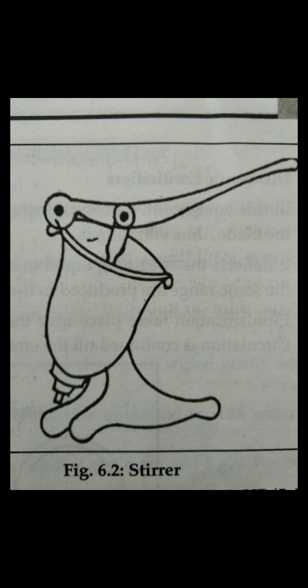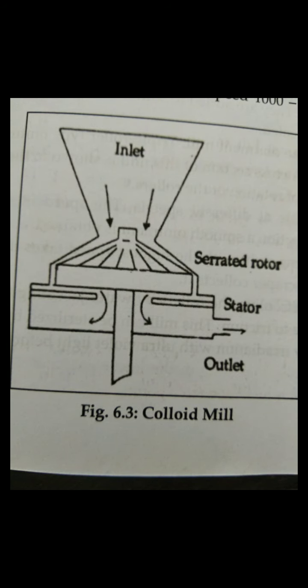These are the stirrers suitable for dissolving and mixing of syrup, suspension and emulsion. Capacity is 200 liters to 1000 liters. Then next is the colloid mill. These work continuously. The coarse emulsion is reduced to fine globule size by passing between two closely spaced surfaces.